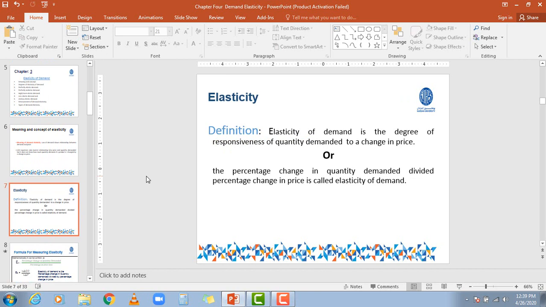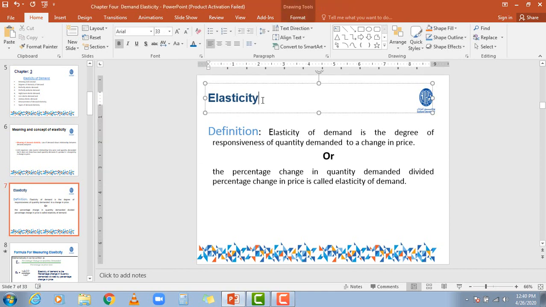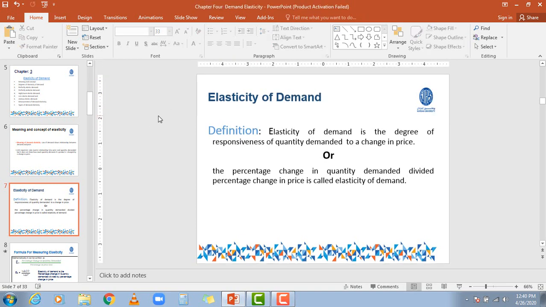Okay. Now what do we mean specifically by elasticity of demand? My dear friends, elasticity of demand is the degree of responsiveness of quantity demanded to a change in the price.